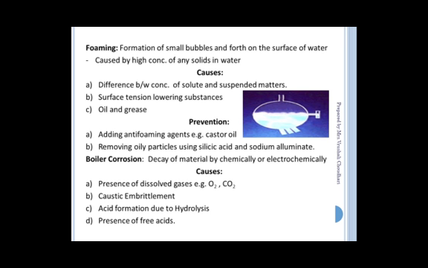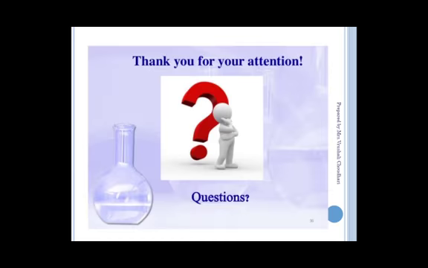Along with that, due to hard water, boiler corrosion, that is decay of material, will take place. What is the reason behind it? The presence of gases like oxygen and carbon dioxide, caustic embrittlement, acid formation due to hydrolysis, and presence of free acid, which will cause boiler corrosion, and it is quite dangerous.